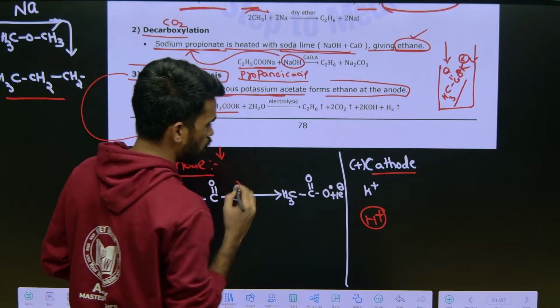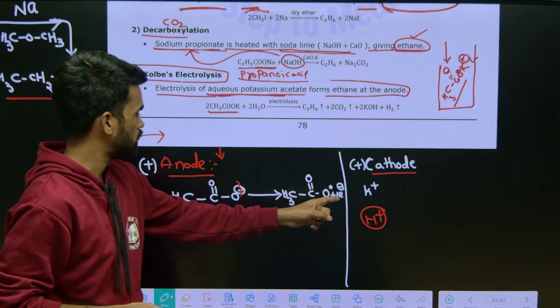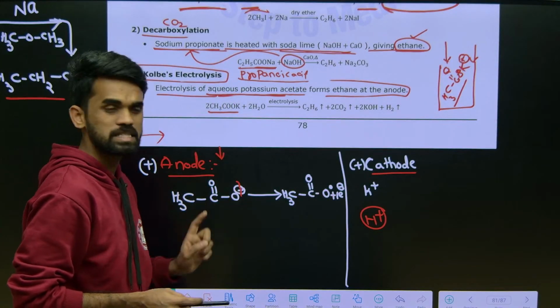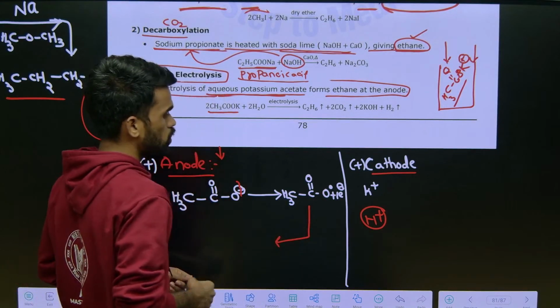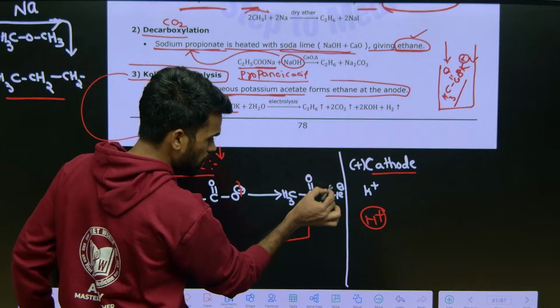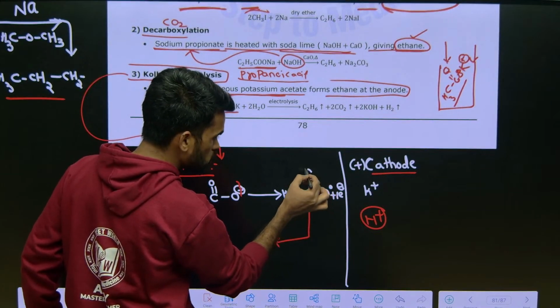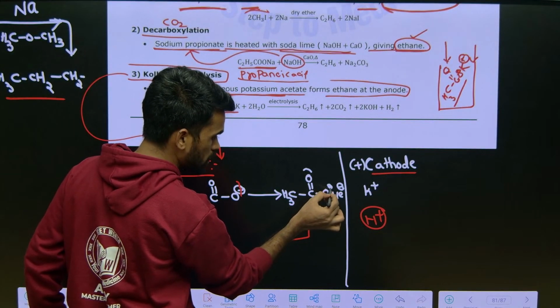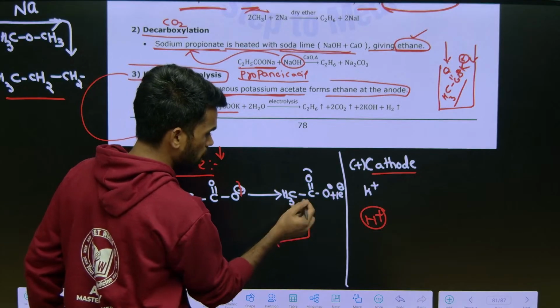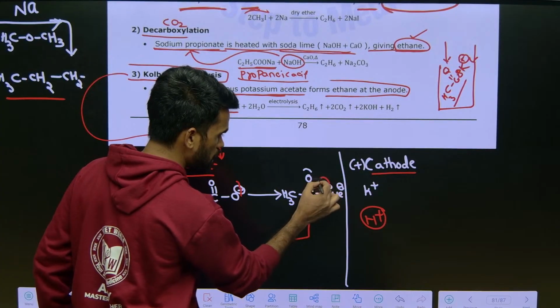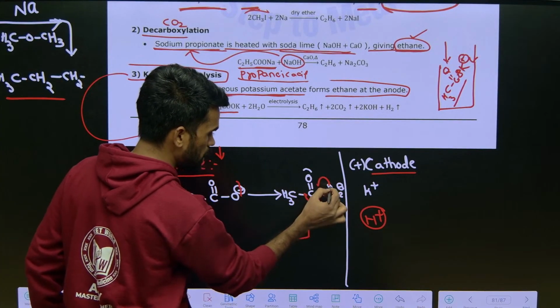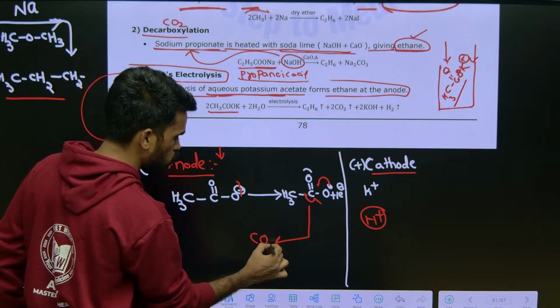One electron comes out and one electron stays there. Now CO2 gas goes out. One more electron is taken from this bond, and it pairs up with the electron on oxygen and goes out as CO2 gas.